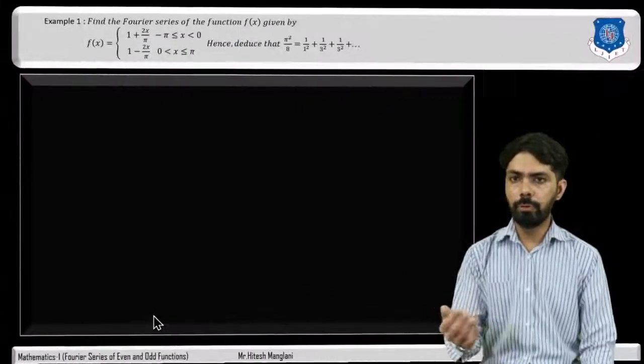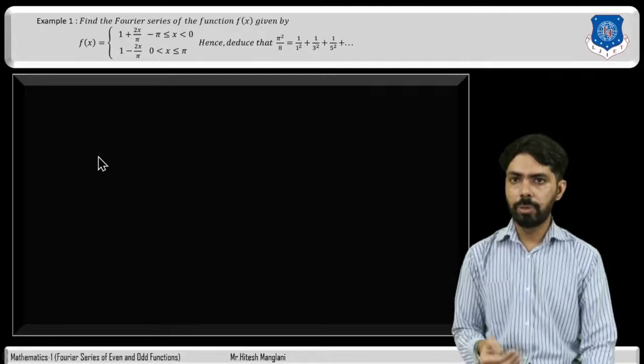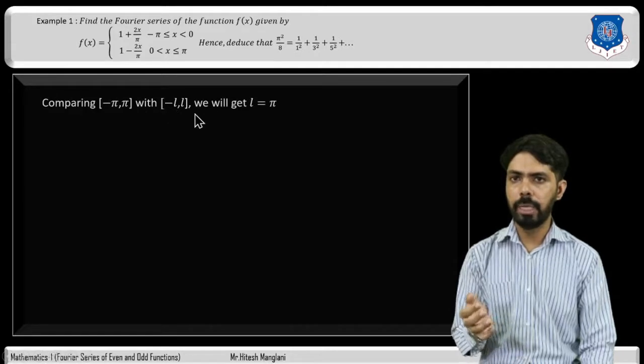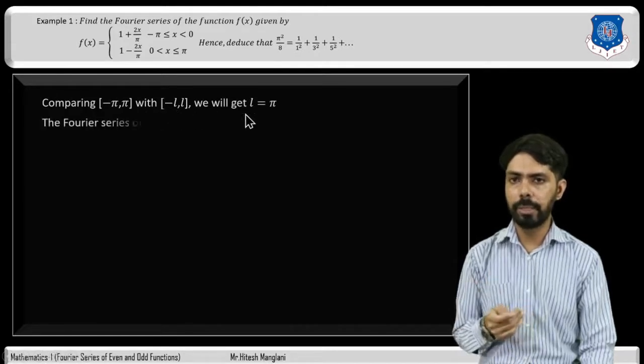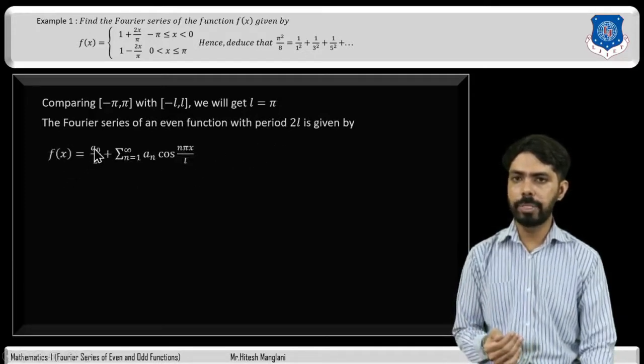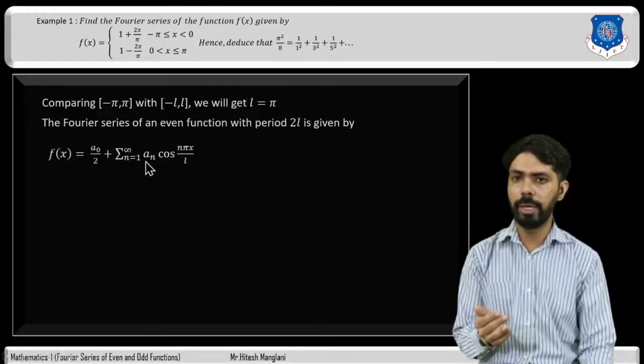Now we will have to find the value of L. For that, comparing the closed interval minus pi to pi with the closed interval minus L to L, we get L equal to pi. So the Fourier series of an even function with period 2L is given by f of x equal to a0 divided by 2 plus sigma n equal to 1 to infinity an cos n pi x divided by L.